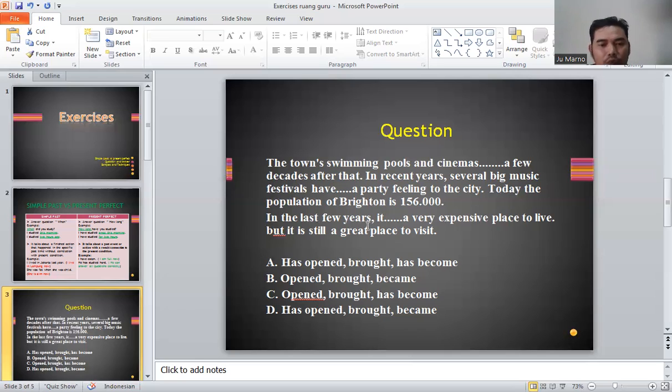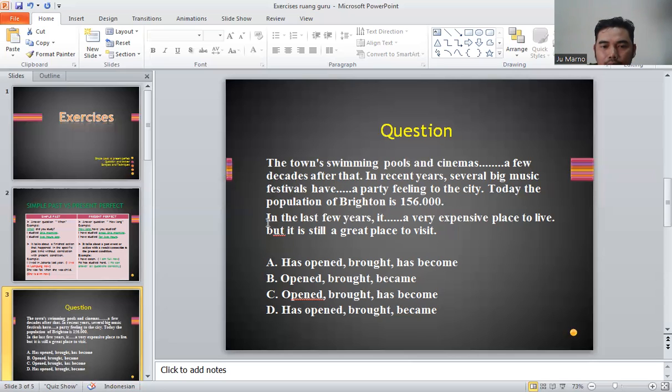In the last few years, it blank a very expensive place to live, and the connection is, but it is still a great place to visit. So if the past sentence has a correlation to the present condition, the suitable answer is present perfect, or has become.